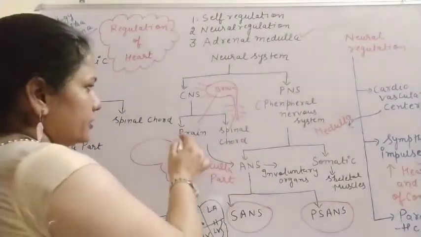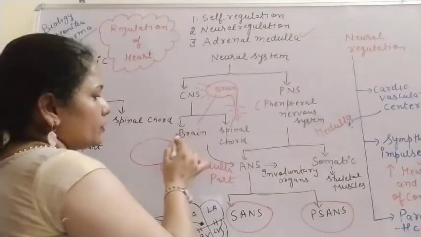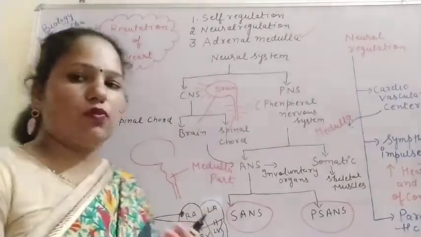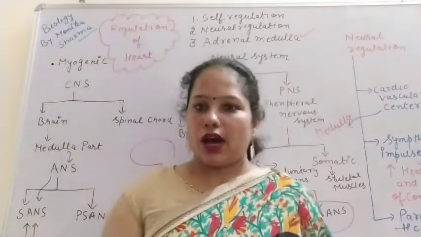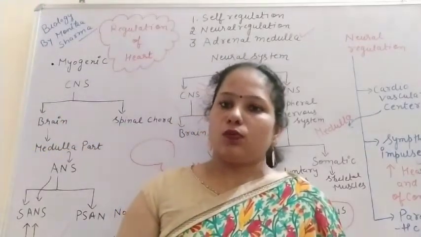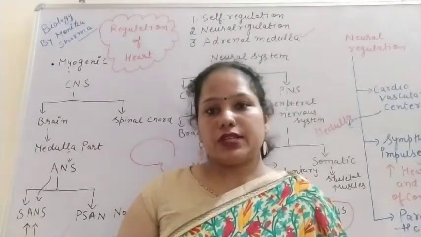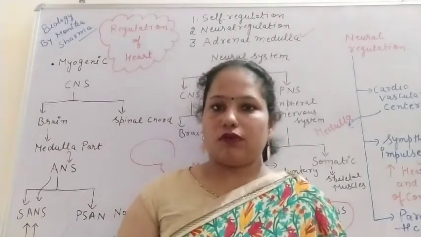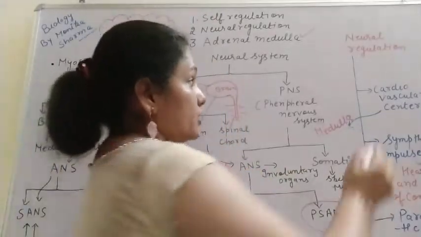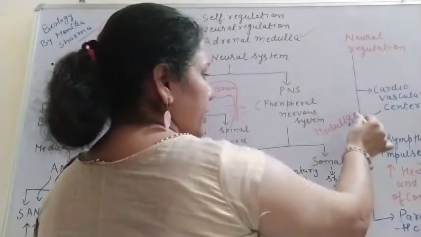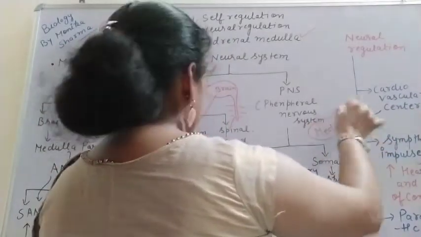The central nervous system has the part brain, and the brain has different parts: forebrain, midbrain and hindbrain. And the part of the hindbrain, that is the medulla, is actually the center of regulation of the heart. So we can say for neural regulation, the cardiovascular center is the medulla.